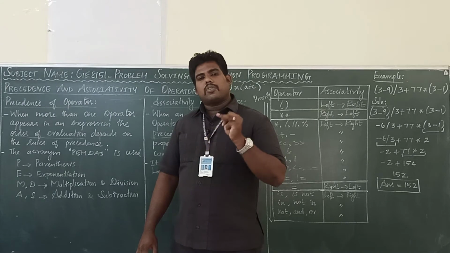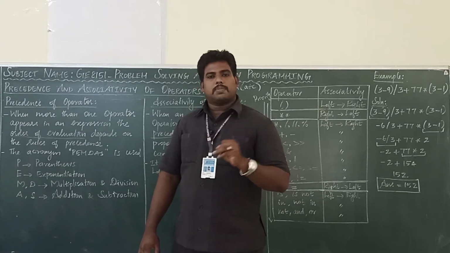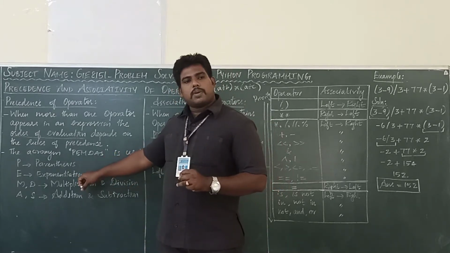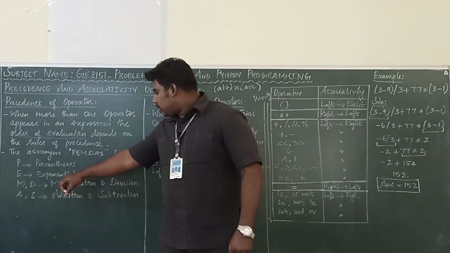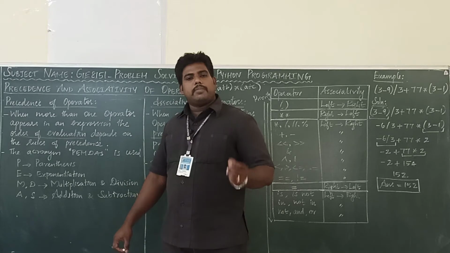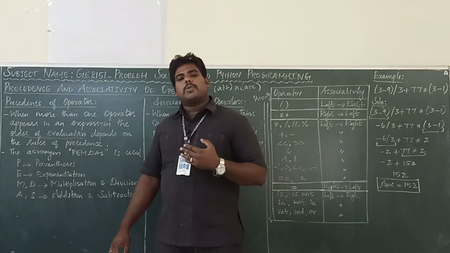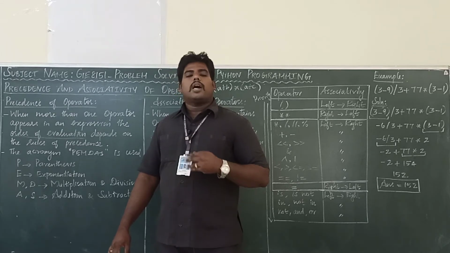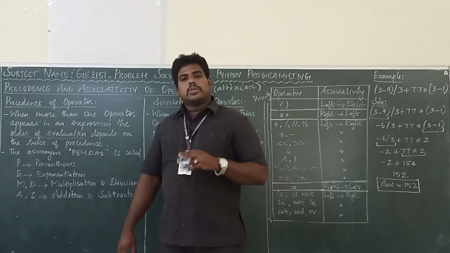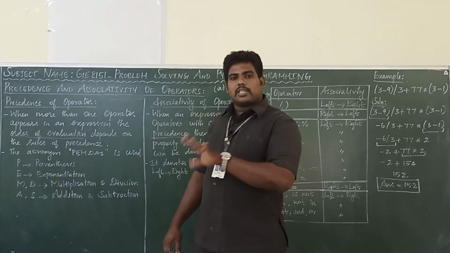The second type of question is explain about the PEMDAS. What does PEMDAS mean? I will explain. P for parentheses, E for exponentiation, then multiplication and division, MD, then addition and subtraction. PEMDAS. In other ways also they can ask, explain about the mathematical operators or explain about the arithmetic operators with precedence and associativity. So the question can be asked in 3 or 4 ways. For all of them the answer is the same.